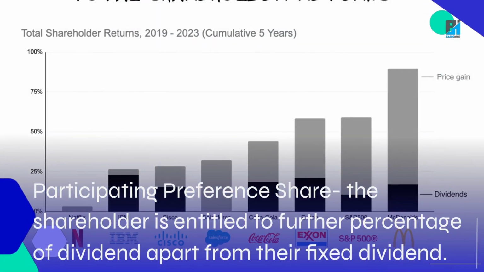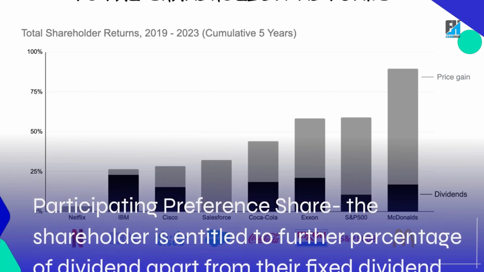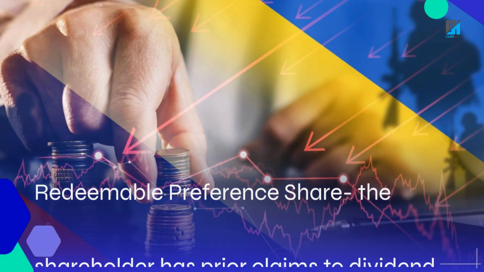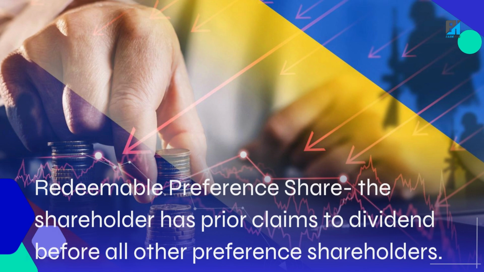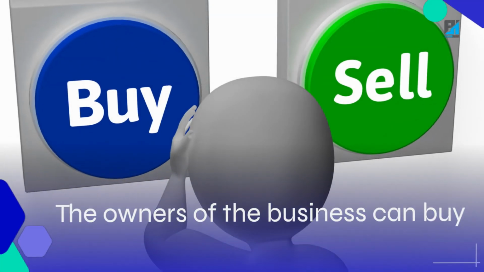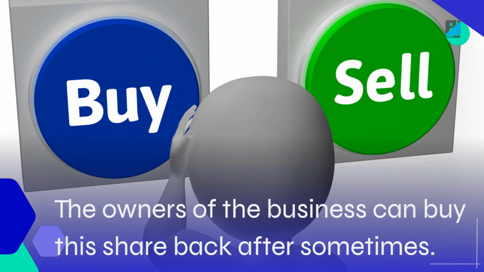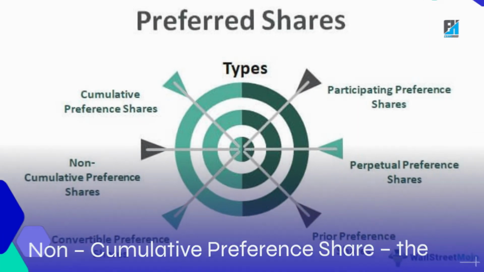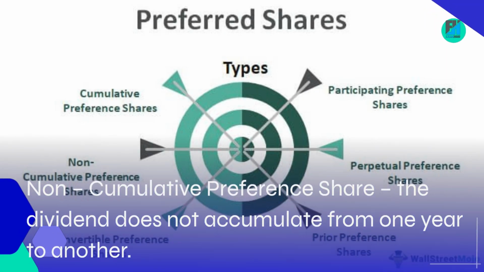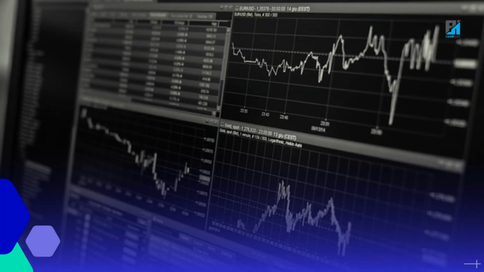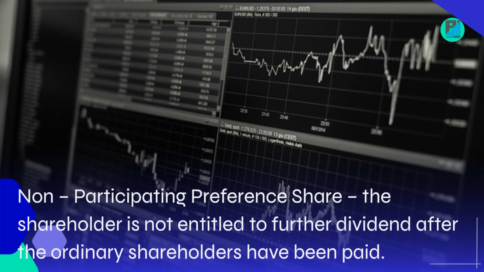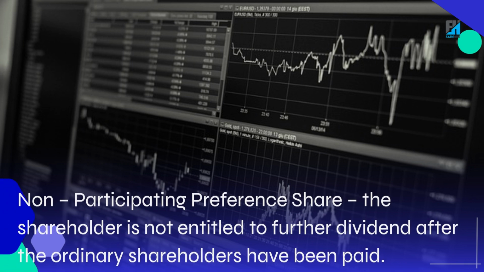Participating preference share, the shareholder is entitled to a further percentage of dividend apart from their fixed dividend. Redeemable preference share, the shareholder has prior claims to dividend before all other preference shareholders. The owners of the business can buy this share back after some time. Non-cumulative preference share, the dividend does not accumulate from one year to another. Non-participating preference share, the shareholder is not entitled to further dividend after the ordinary shareholders have been paid.